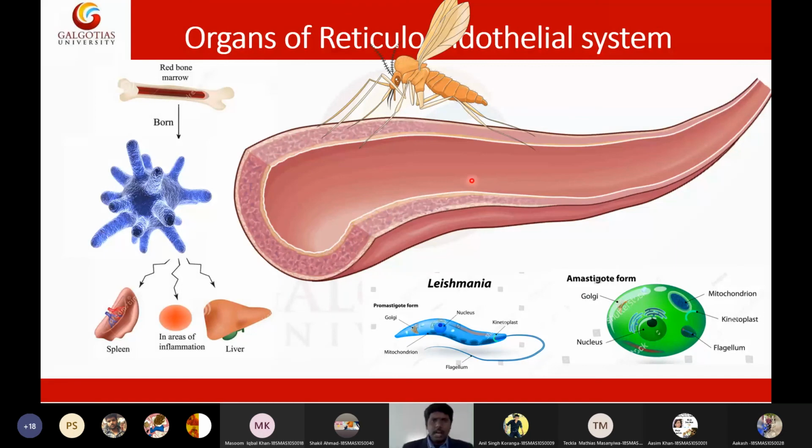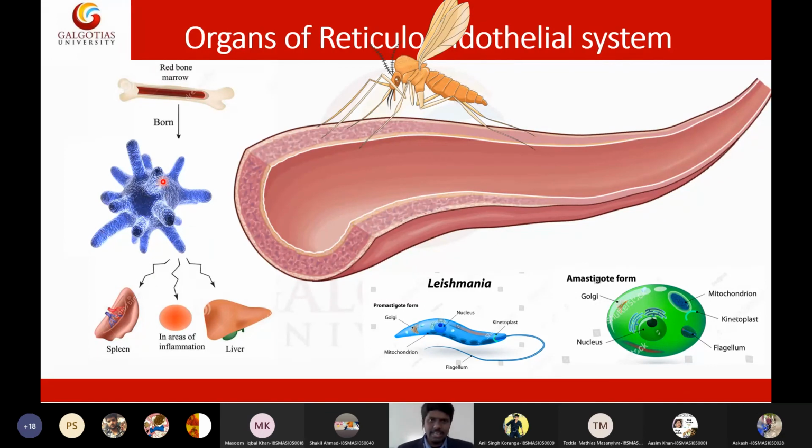So let me discuss how the Leishmania infection occurs. Okay, so we have a blood vessel. So I have modified my style of teaching. So I will keep this as a standardized model hereafter. Okay, let us see here. So we have a blood vessel, and we know that inside the blood we have many types of cells. Particularly we have a macrophage, and this macrophage will migrate to the spleen, liver, and the bone marrow. So this is the central foci of macrophage.